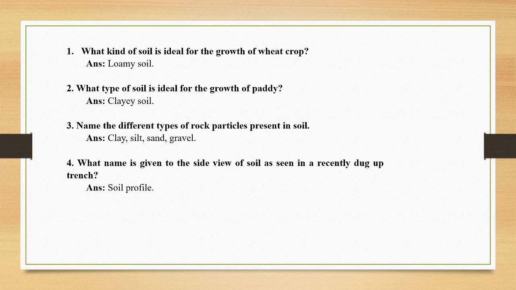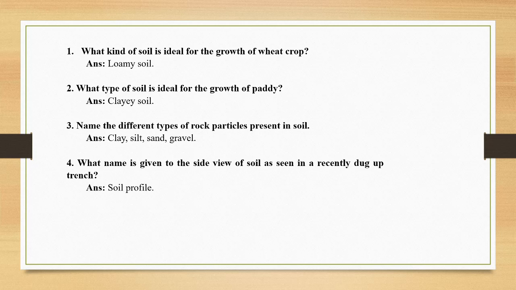I hope when I taught about the soil, I had described the different types of soil and also examples of the crops which are ideally grown in each type of soil. From there we came to know that the wheat crop is best grown in loamy soil.